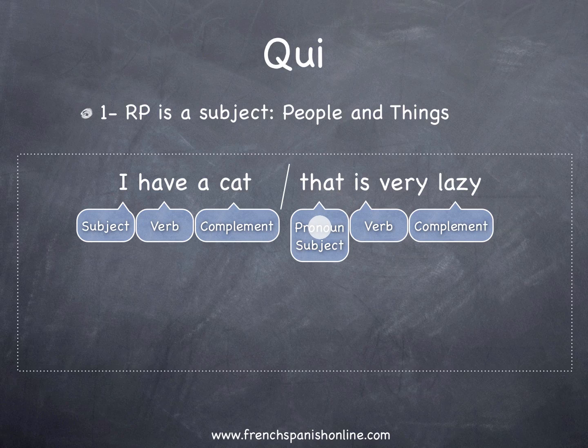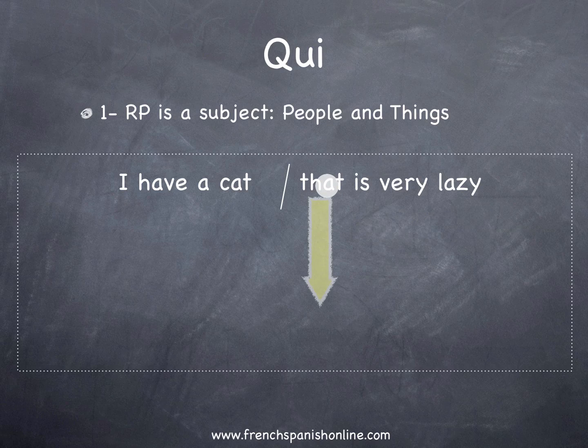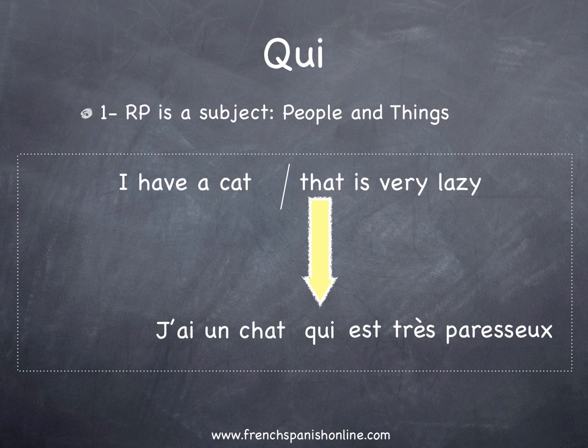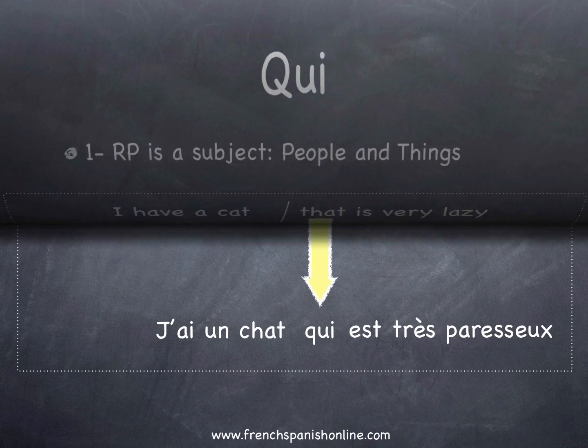So the same rule, because that, the relative pronoun, is a subject, and it works for people, animal, things, etc. So for this reason, that is going to be translated in French by qui again. And the correct sentence is J'ai un chat qui est très paresseux. Okay? It's the first rule how to use qui.